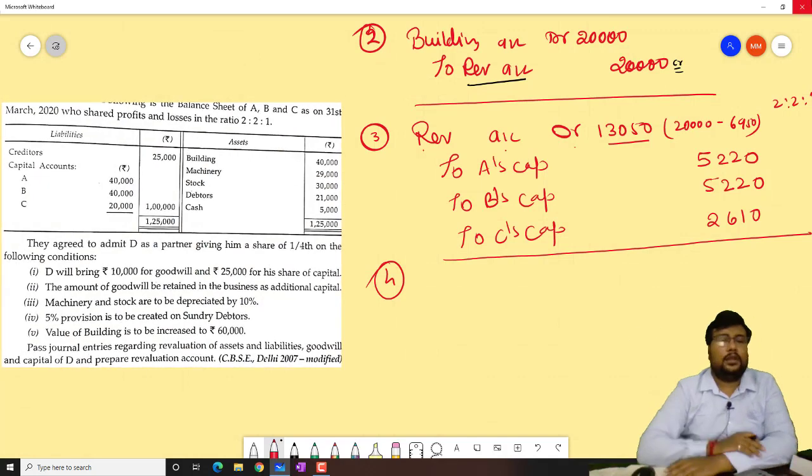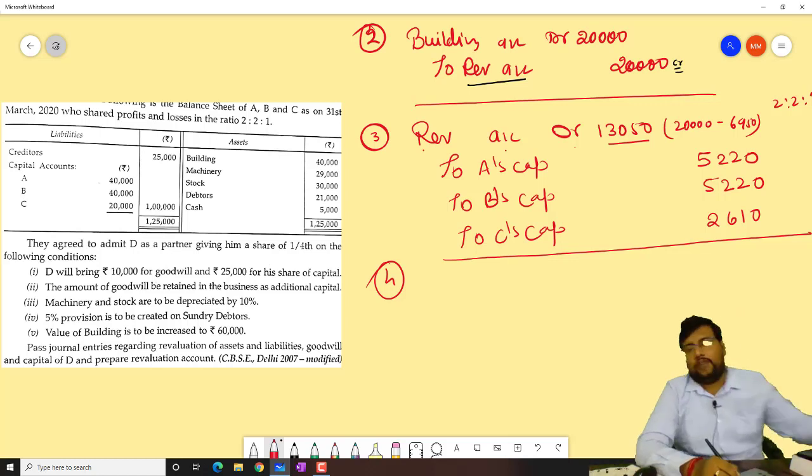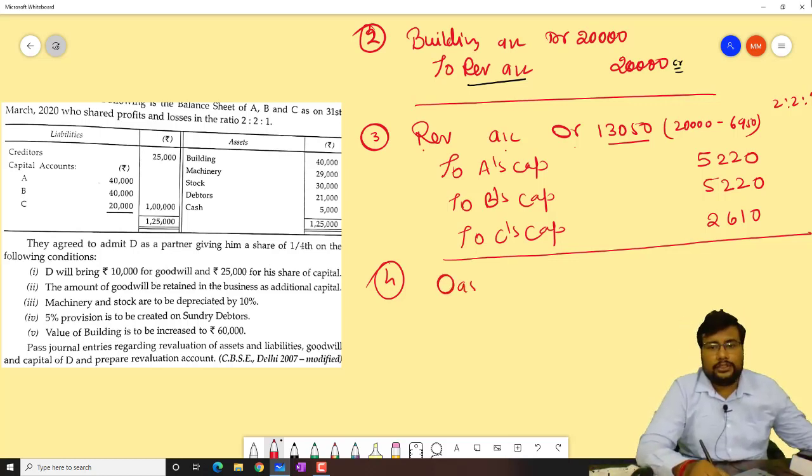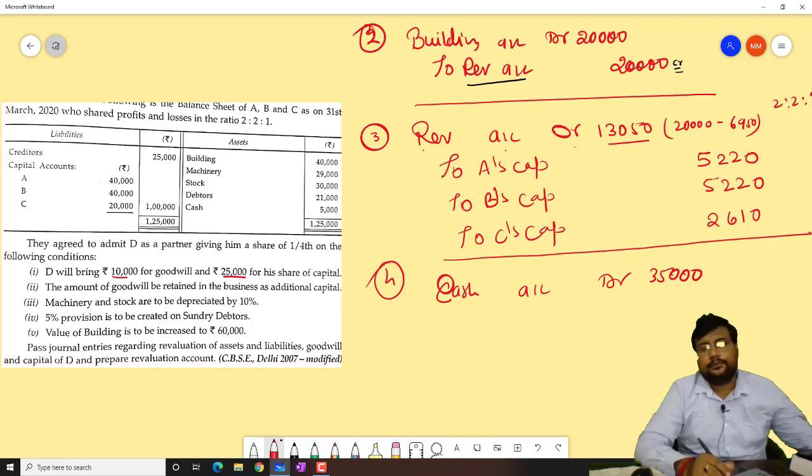So bacha, you can see that D will bring 10,000 for goodwill and 25,000 for his share of capital. So 25 plus 10, how much? 35,000 cash is coming. Cash account debit. Total cash is coming: 25,000 plus 10,000 is equal to 35,000.